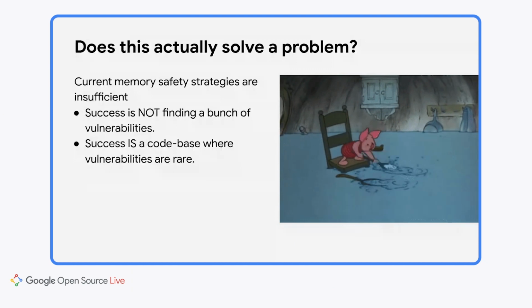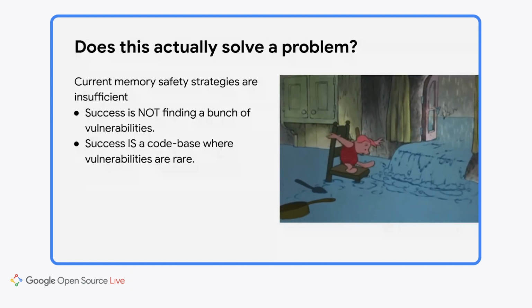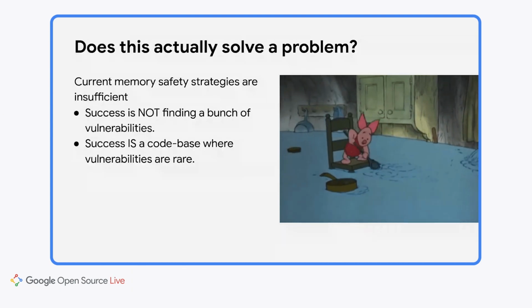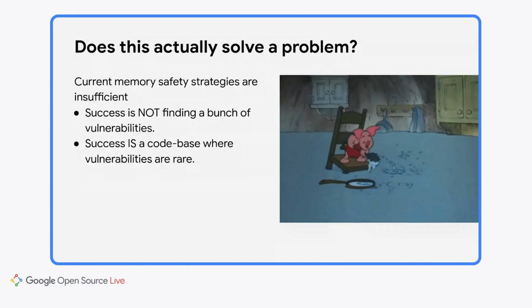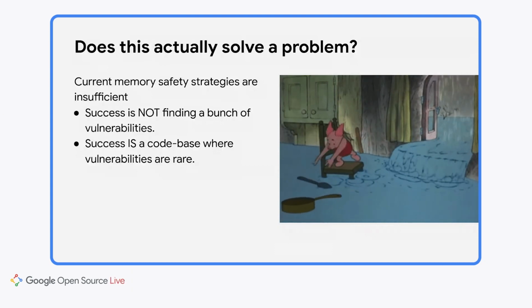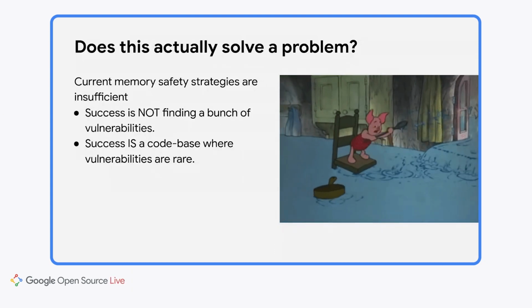Of course, we have a good way to prevent memory safety vulnerabilities, memory safe languages. But a critical difference between today and 10 years ago is that today we have a memory safe language that can be used in all the same places where we currently use C and C++. But then we have tens of millions of lines of C and C++ code. So does switching to a new language actually help?